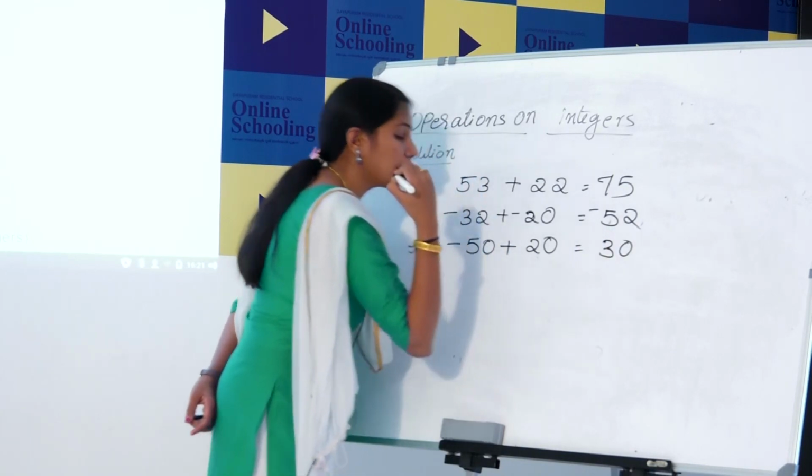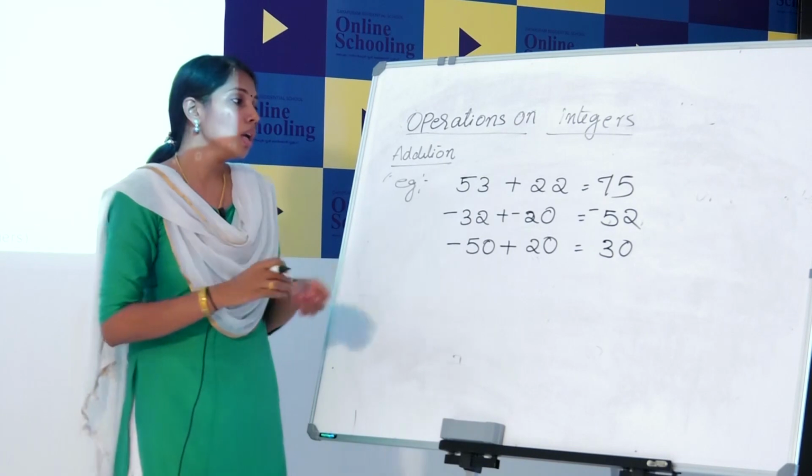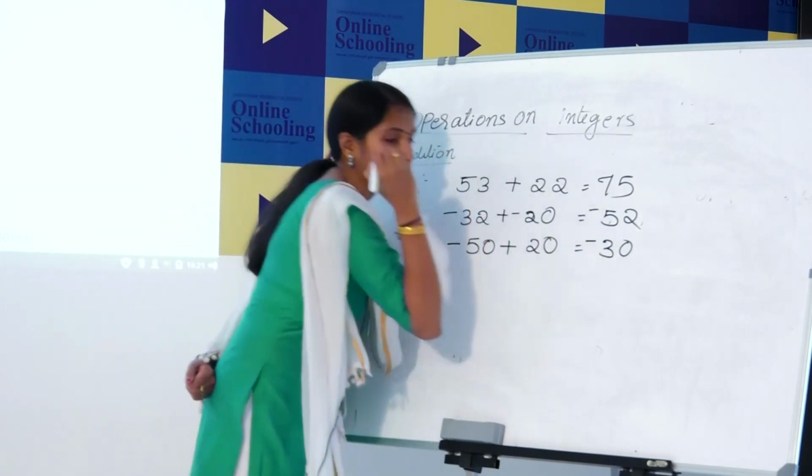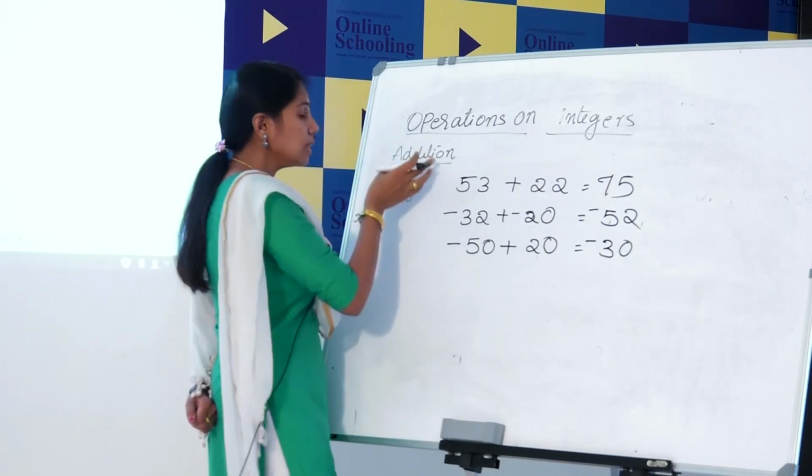Then look at the sign of the bigger number. Here the bigger number is 50. The sign of 50 is negative. So, the answer is negative 30. Okay. Then this is addition.